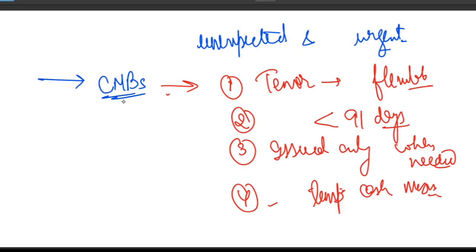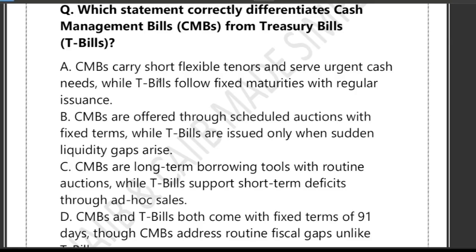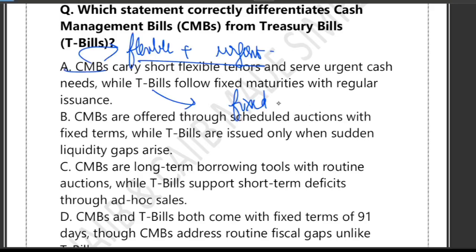Now let's look at the options that we have. Option A says CMB carries short flexible tenor and serves urgent cash need, while T-bill follows fixed maturity. This perfectly captures the flexible plus urgent nature of CMB. And what about T-bill? Yes, T-bill are fixed plus regular. That's why A is correct.